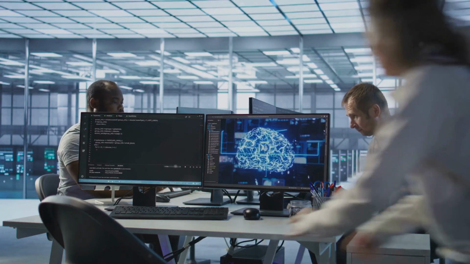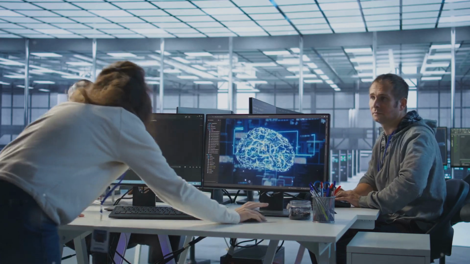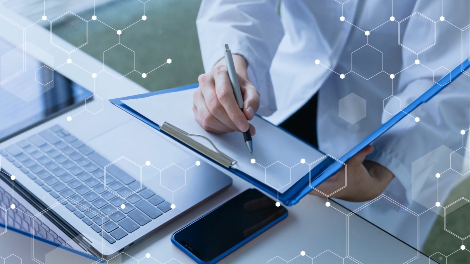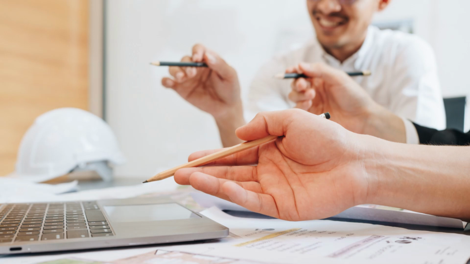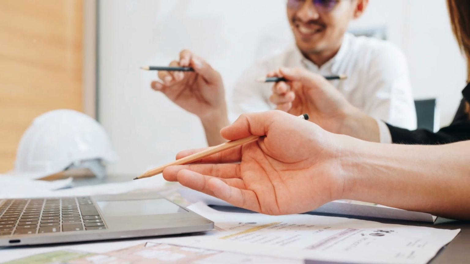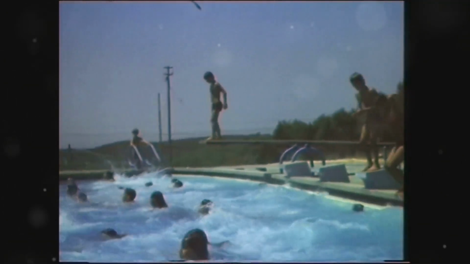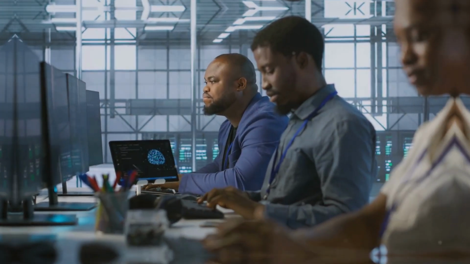Master machine learning to tackle real-world problems and drive innovation. Build models, make predictions, and advance your field. Whether you're a data scientist or a tech enthusiast, this course equips you to excel. Dive into advanced machine learning and unlock endless possibilities.